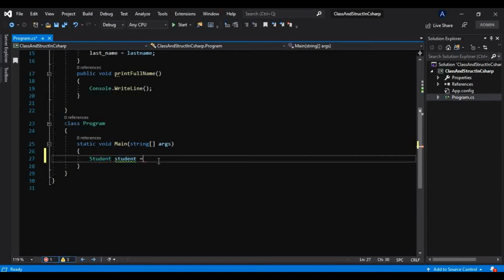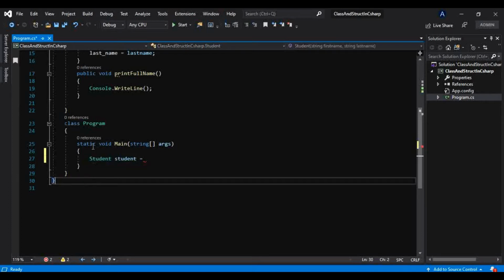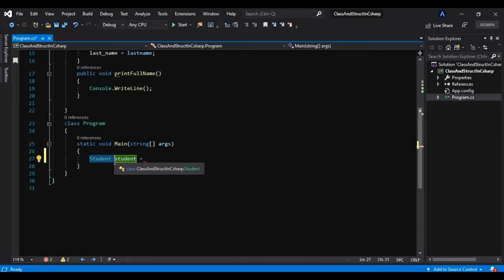Now let me tell you another thing. We have been using types such as int, string, or all the built-in types. Those are very simple types. This class is also called a complex type. If you want to store more data than only age or only name, if you want to store all this data combined into one specific type, then it is your type. So a class is a complex type. It is able to store complex data. If you want to store any customer information or student information for any application, these are the complex types that we can use.